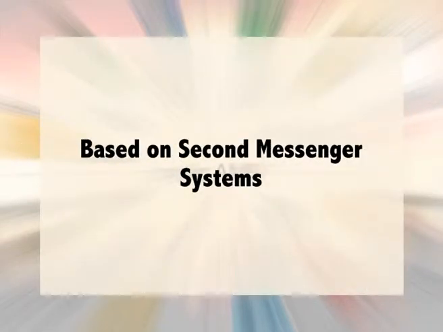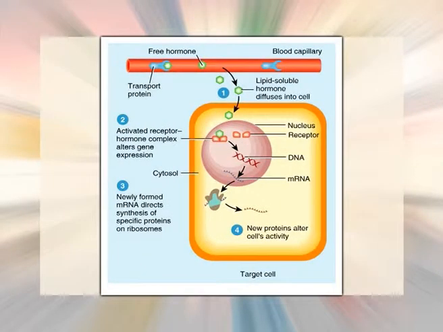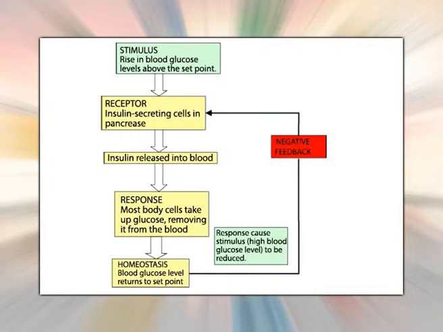Third, based on second messenger systems. Water-soluble hormones act through binding to cell surface receptors and activation of one of the second messenger systems. Multiple hormones utilize the same second messenger system. Also, a single hormone can utilize more than one system. The small signal generated by hormone binding to its receptor is amplified within the cell into a cascade of actions that changes the cell's physiological state. Examples are cyclic AMP, protein kinase activity, cyclic GMP, and calcium or phosphatidylinositol.